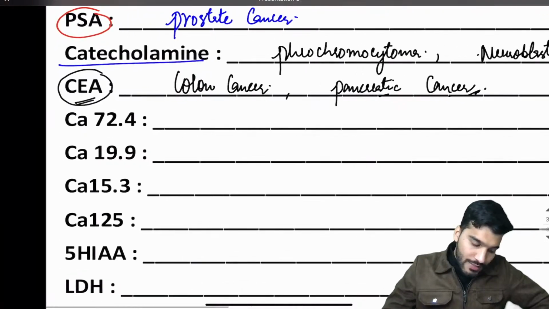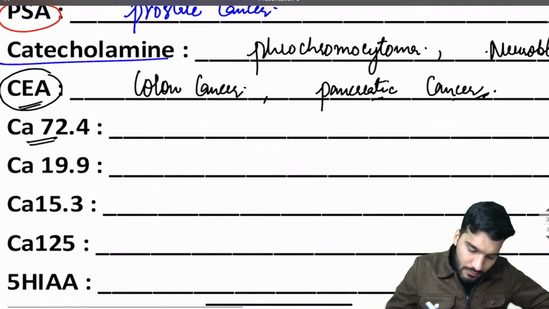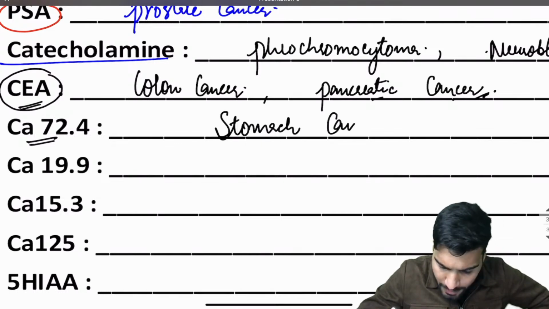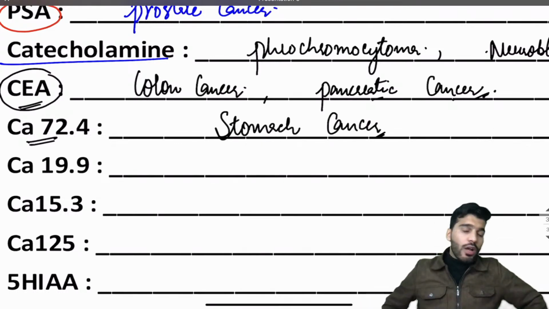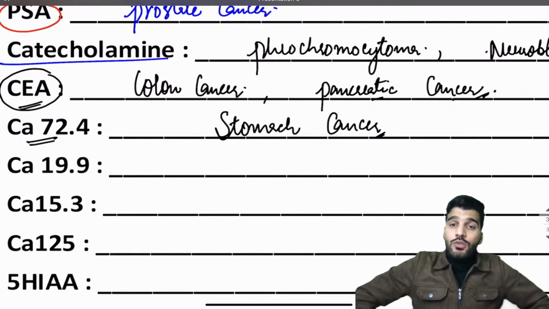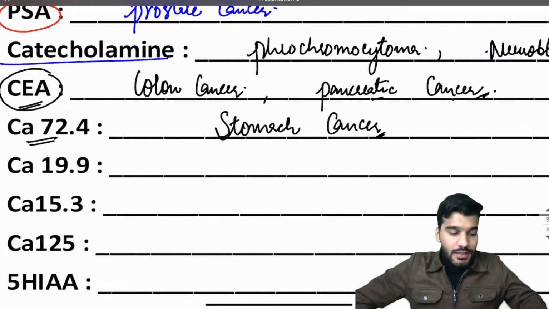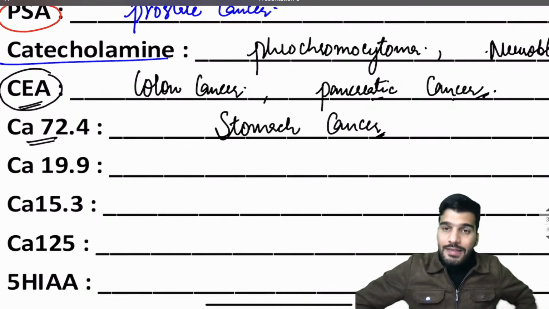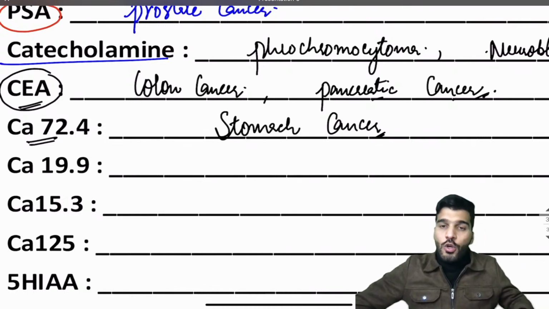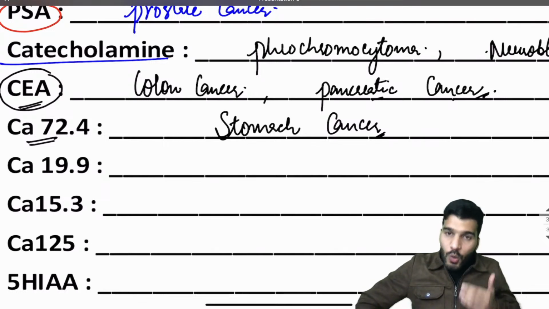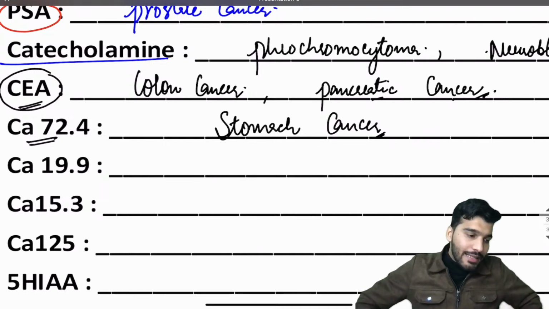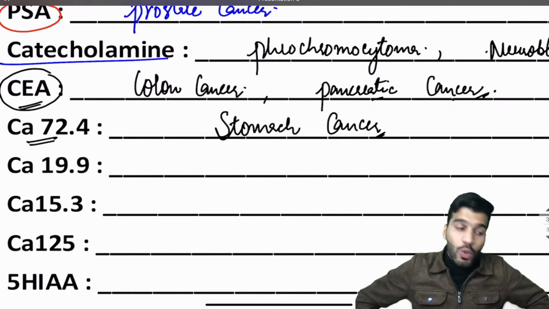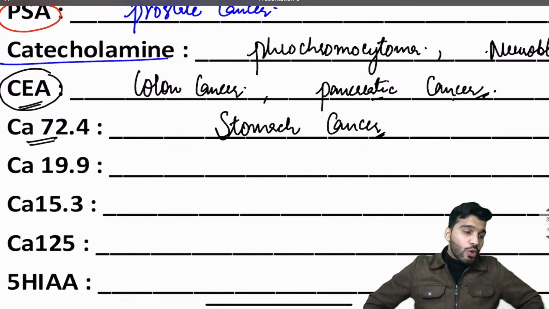ठीक है, चलो CA72-4. So that's going to be stomach cancer. Okay, stomach cancer में GIST में कौन सी drug देते हैं? Yes, very good. Remember imatinib. Imatinib is also used in CML. पहला point. Second point in stomach cancer is if this stomach cancer goes to the ovaries, gynae के साथ करेंगे integrate. If this stomach cancer goes to the ovaries, it's called Krukenberg tumor.